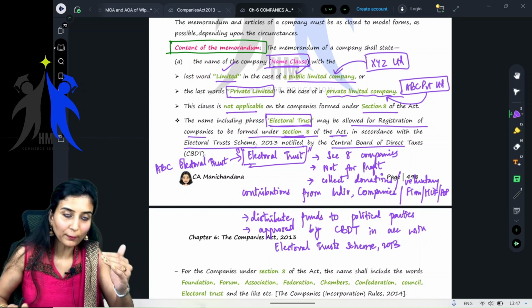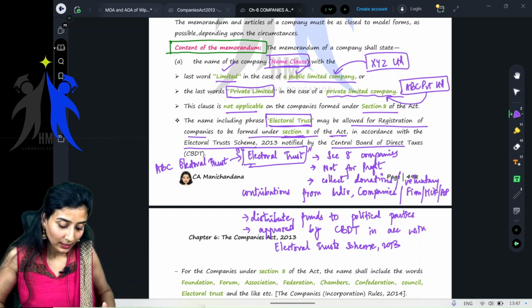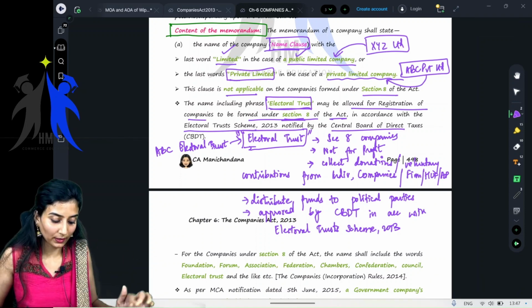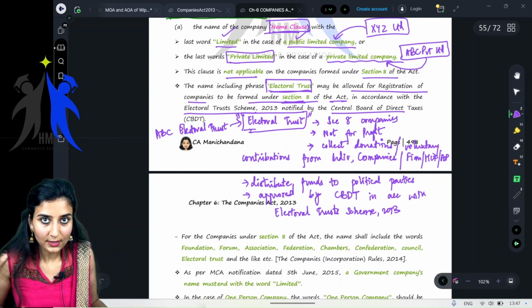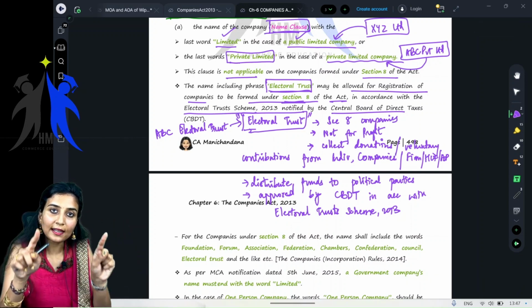First, what did we learn? Public limited company ending limited, private limited company ending private limited. For Section 8 companies, limited or private limited is not applicable. But in case of an electoral trust, the company can have, next to its name, the phrase electoral trust.